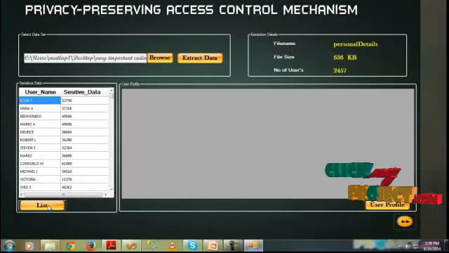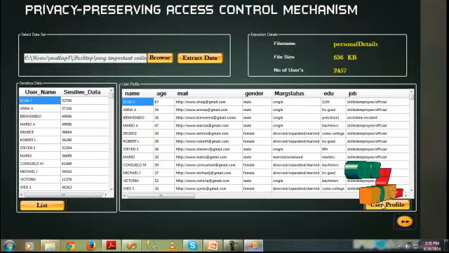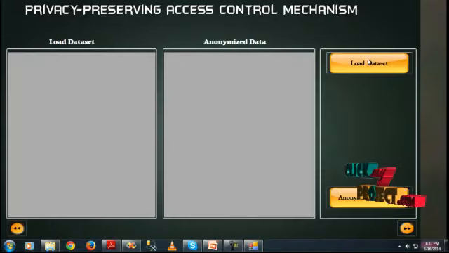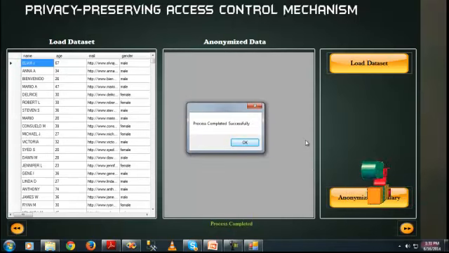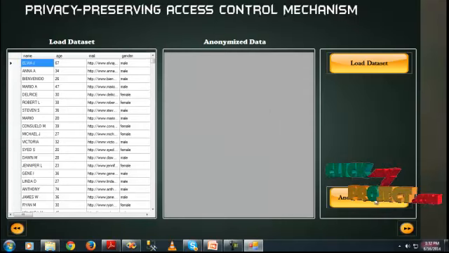We can see our extraction details: file name, file size 636 KB, and number of users 2457 in the dataset. Click on the user profile button, and we can see our dataset values displayed here: name, age, gender, marriage status, education and job. The overall dataset values are displayed in the user profile group box. Click on the next button, then the load dataset button to load the datasets into the group box. The process completed successfully.